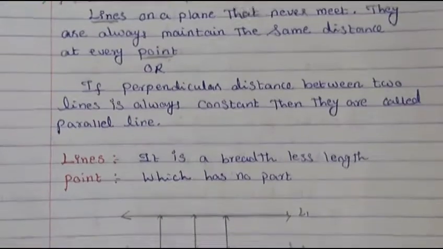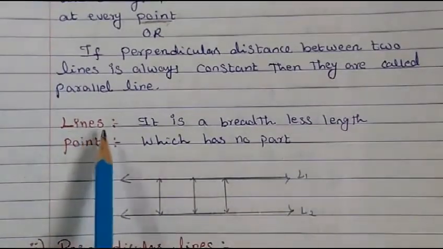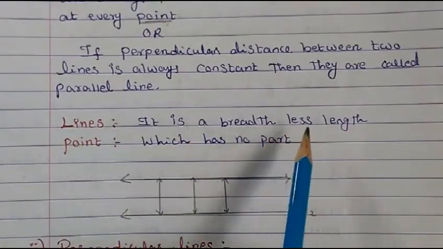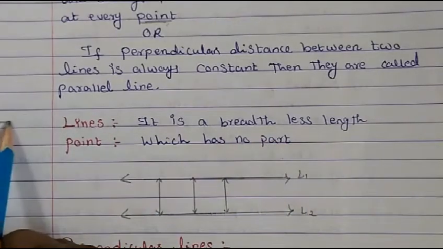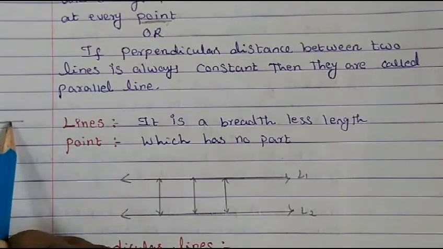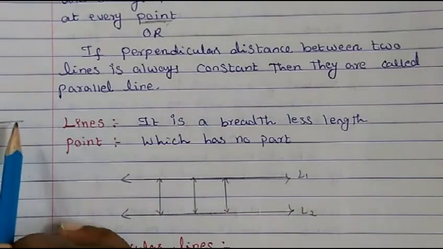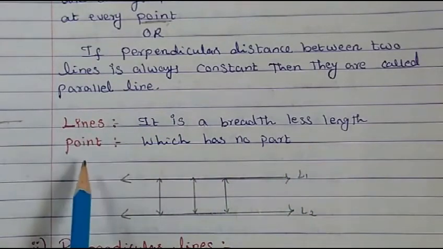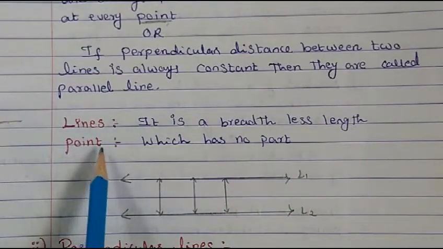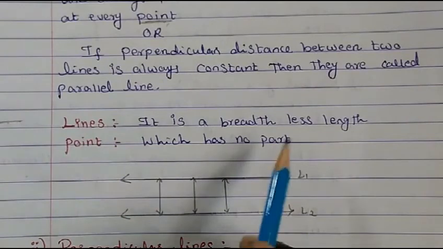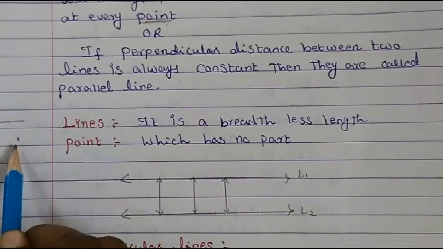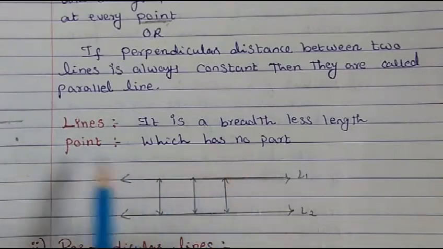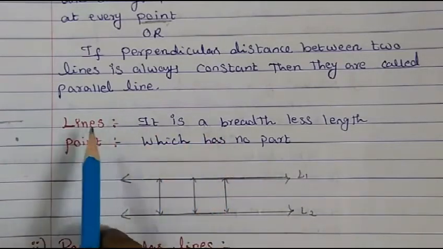So lines and point. What does line mean? A line is a breadthless length. It has no breadth, but it has length. Then what is the definition for a point? A point has no part. It has neither breadth, nor length, nor height. So a point means that which has no part.